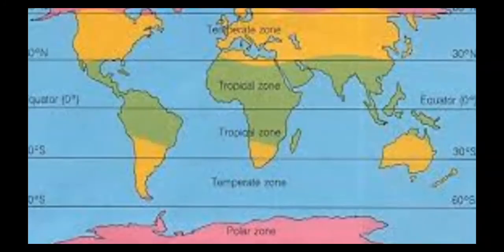Climate zones. The climate zones of the Earth are distinguished by the latitudes that run across the Earth's surface. The most important ones are the equator, Tropic of Cancer, Tropic of Capricorn, Arctic Circle, and Antarctic Circle.